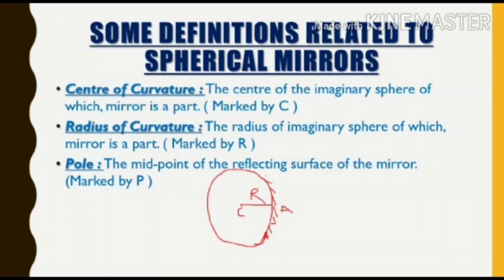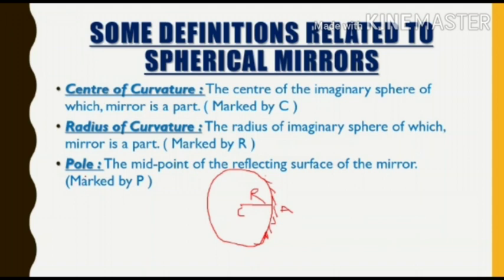So what is radius of curvature? The radius of the imaginary sphere. It is not a complete sphere, it is just imaginary. So it is the radius of the imaginary sphere of which the mirror is a part. It is marked as R.